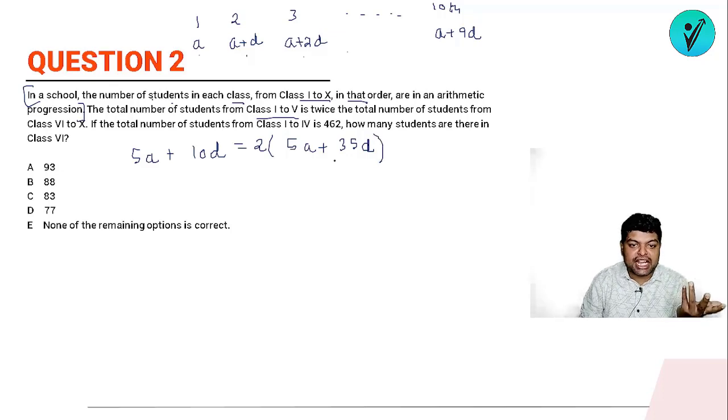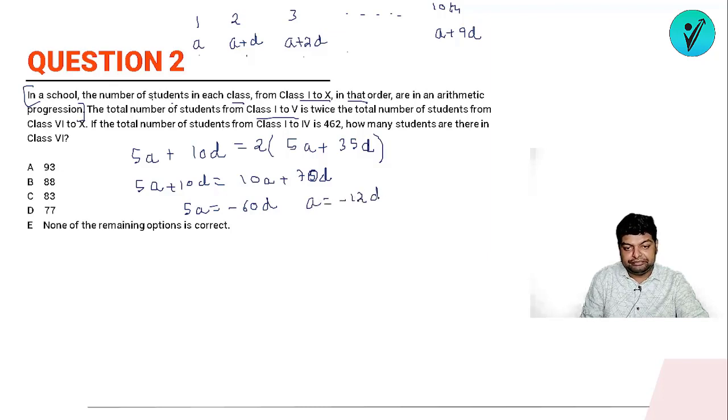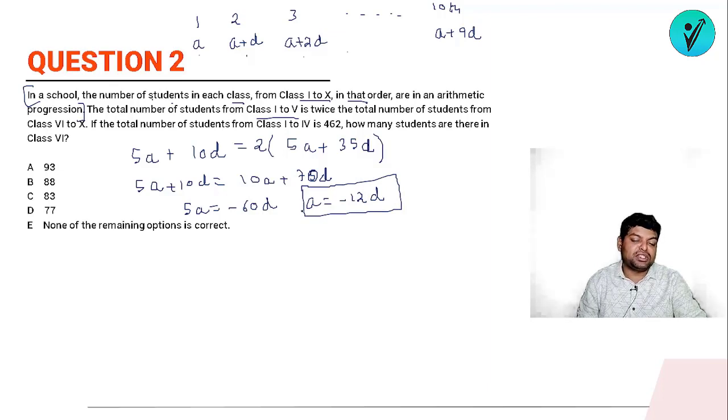So this is the equation that we are getting. Okay, so if I'll solve it, so we'll have 5a plus 10d as 10a plus 75d, or we can say that 5a is equals to minus, oh sorry, it will be 70, it will be minus 60d. So the value of a is what? A is minus of 12d. So this is the relation that we are getting. So a is what? A is minus of 12d.